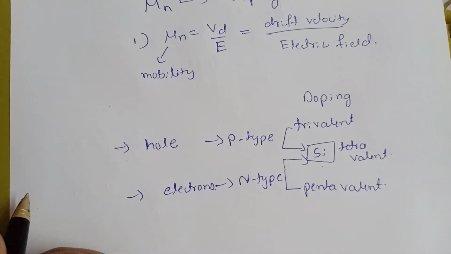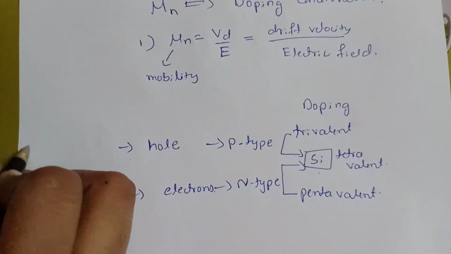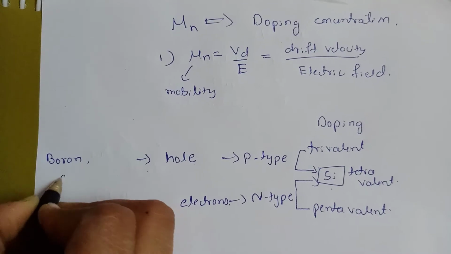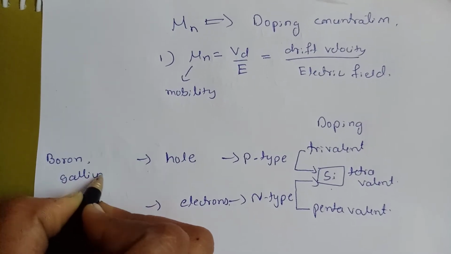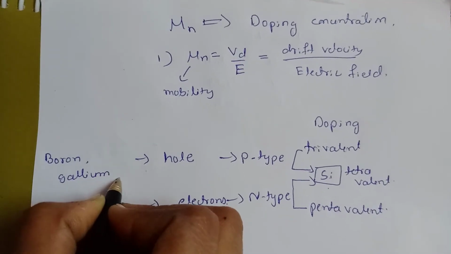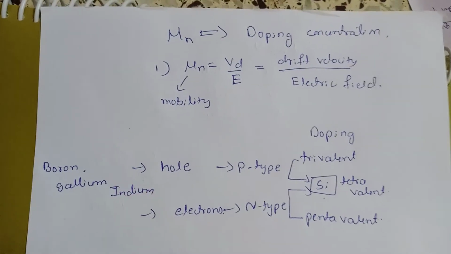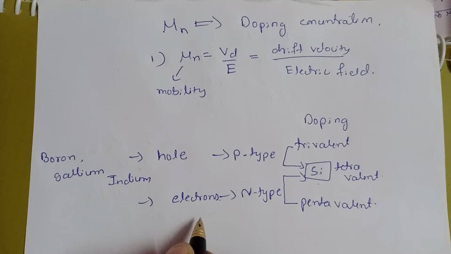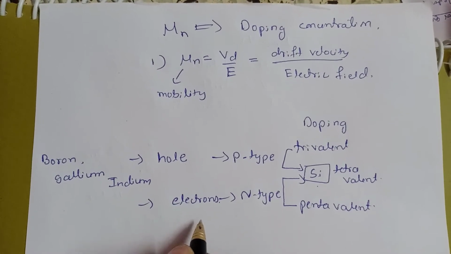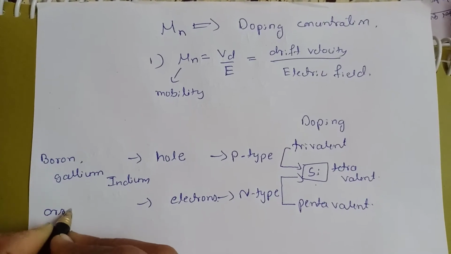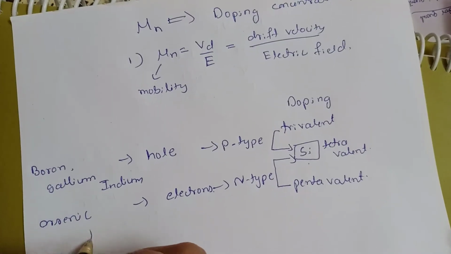Examples for the trivalent impurities are boron, gallium, and indium. And examples for the pentavalent impurities are arsenic and phosphorus.